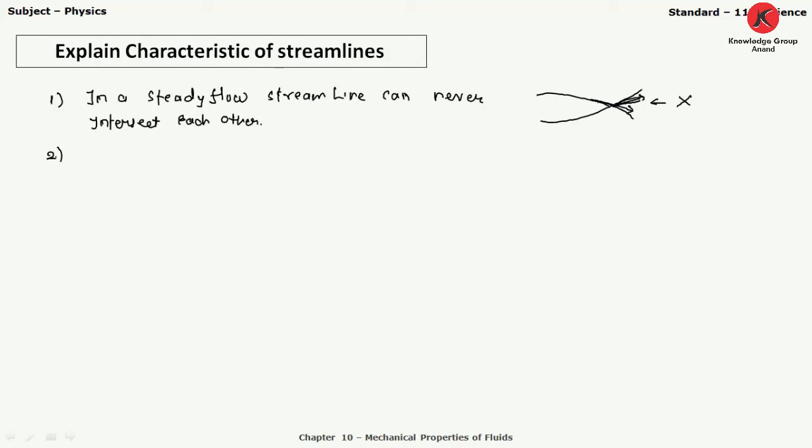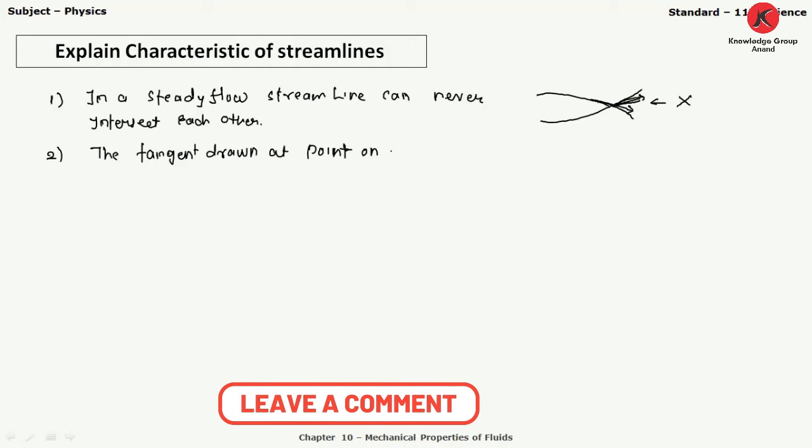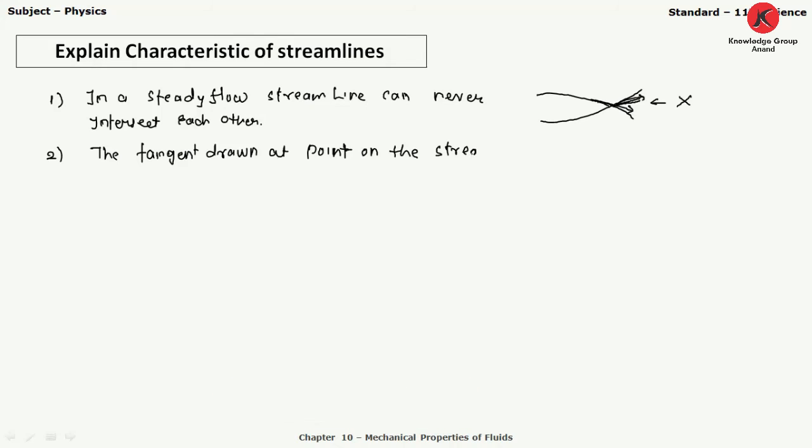So what is the second characteristic? The tangent drawn at a point on the streamline indicates the direction of velocity of the fluid particle at that point.